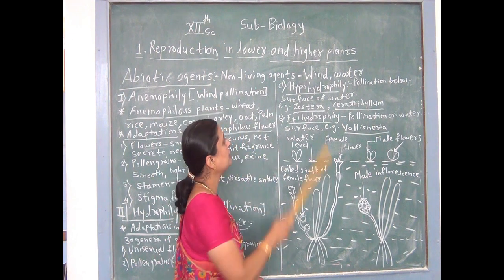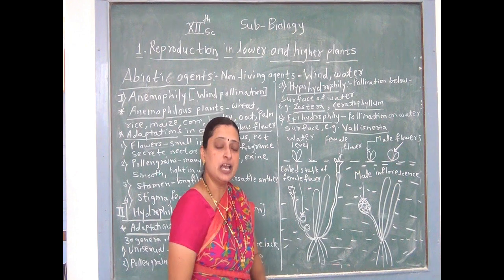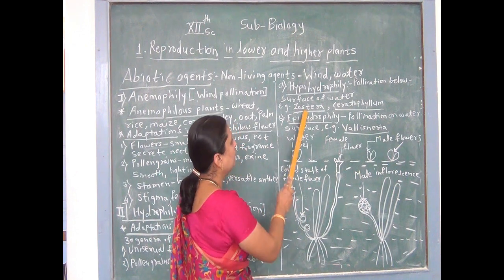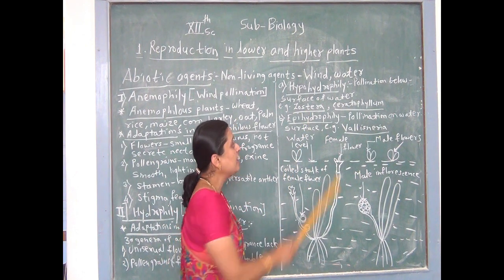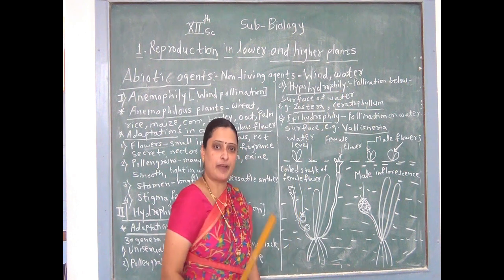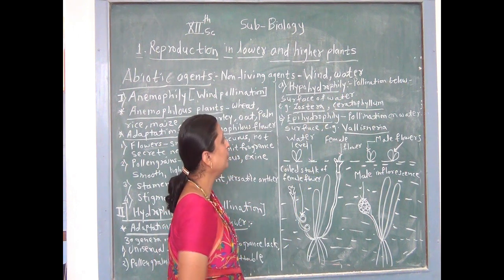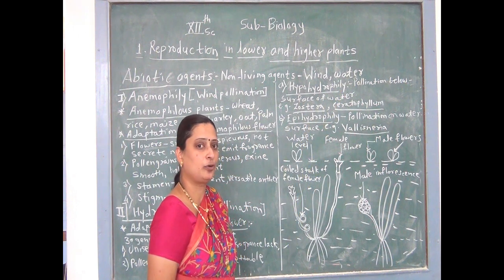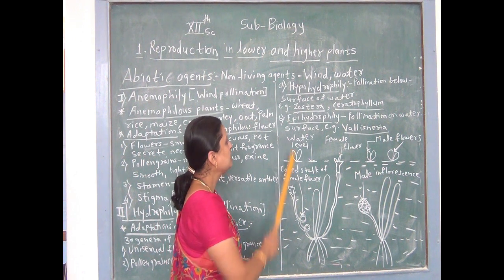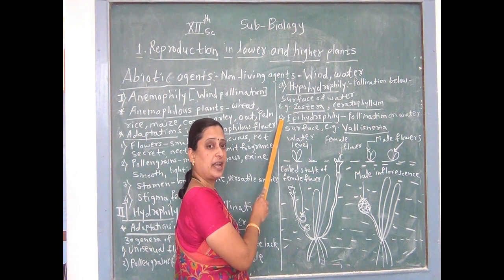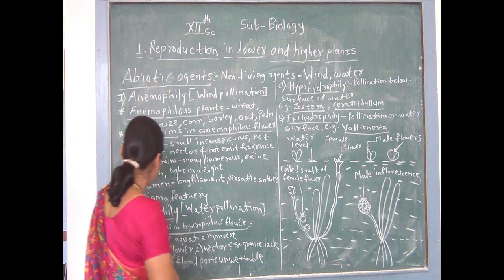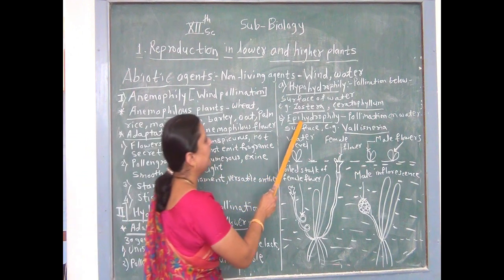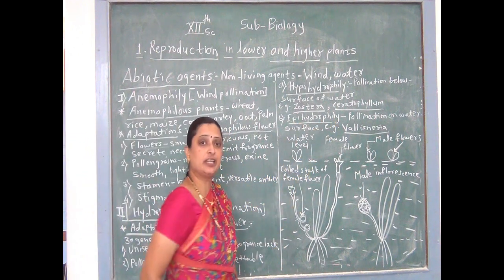Such a type of pollination is called hypohydrophily. It occurs in plants such as Zostera, and the second one is Ceratophyllum. These are the most important floral adaptations present in hypohydrophilous plants. Second type of hydrophily is epihydrophily. What is epi?